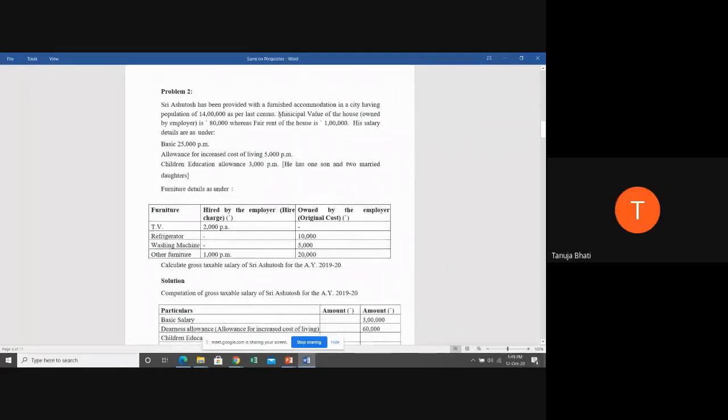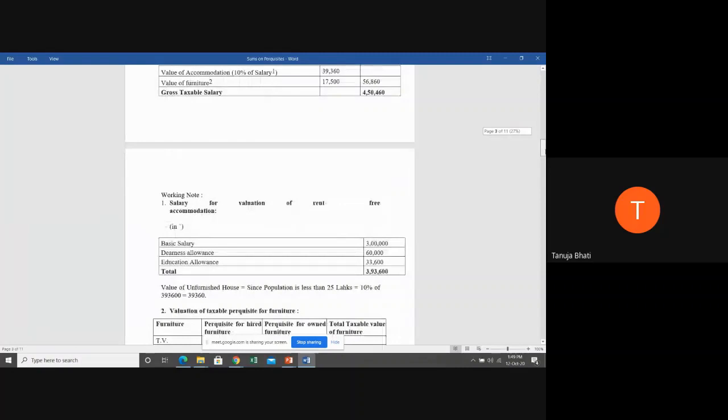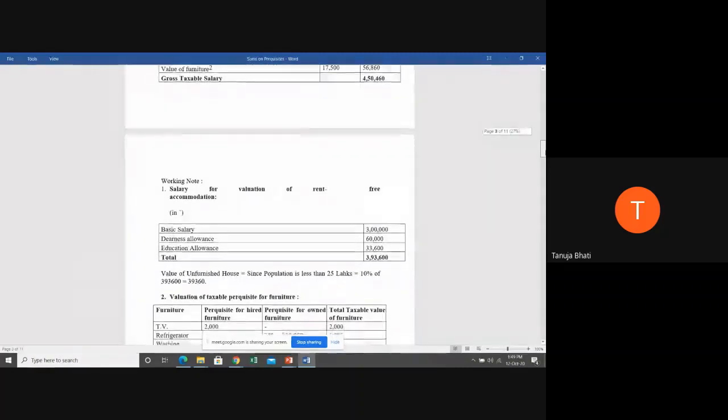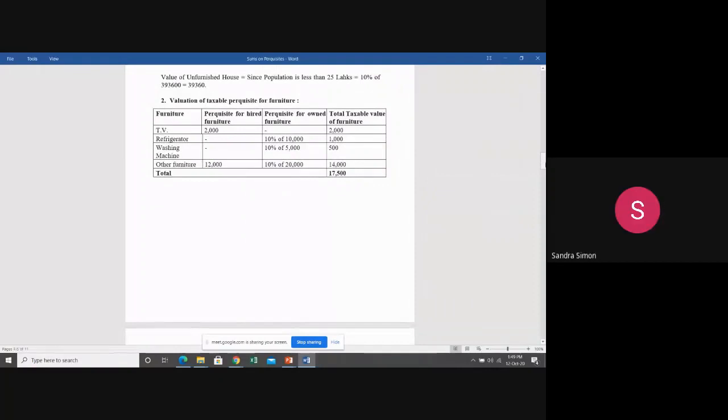Yes, ma'am. And relating to this municipal value, fair rent value, all this is not required because nowhere in income from the head salaries we have come across these words. Nowhere it is required to be applied. It is just given to confuse you all. That's it. Have you all understood, students? Yes, everyone has understood? Yes, ma'am.